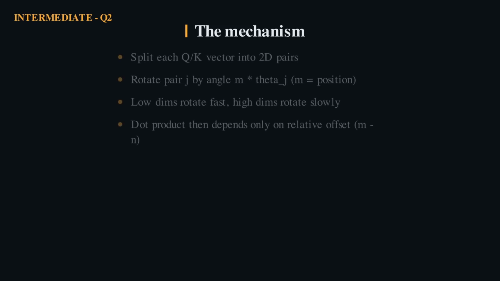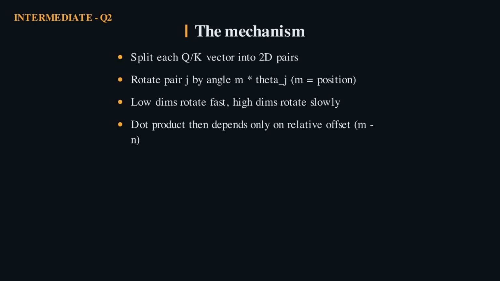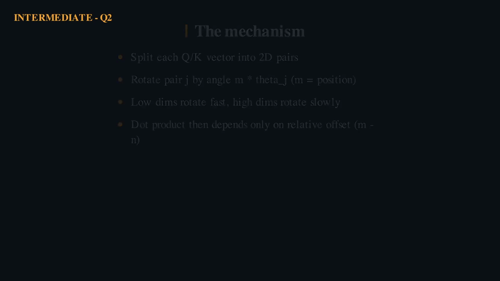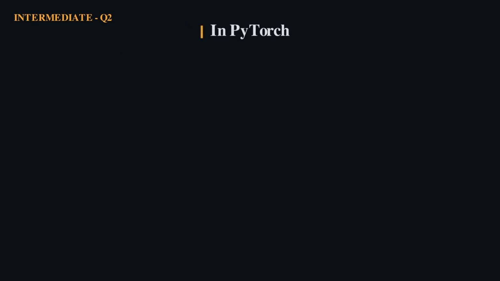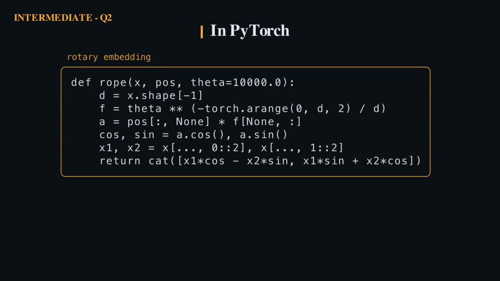Take each pair of dimensions and rotate it by an angle proportional to the position. Different pairs use different frequencies. The magic: when you dot a rotated query with a rotated key, the result depends only on the difference of their positions. In code, we build per position angles, then apply a 2D rotation to each pair of dimensions in the query and key. It is just sines and cosines applied as a rotation, no new parameters.